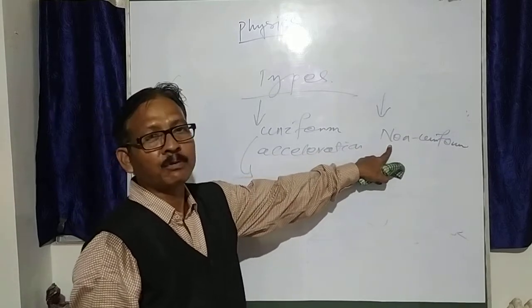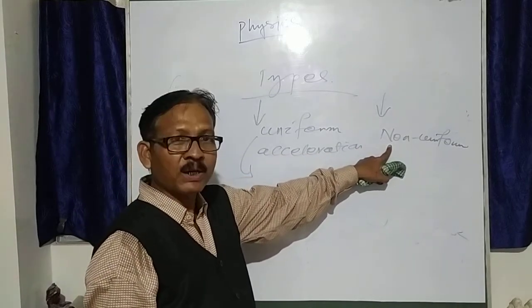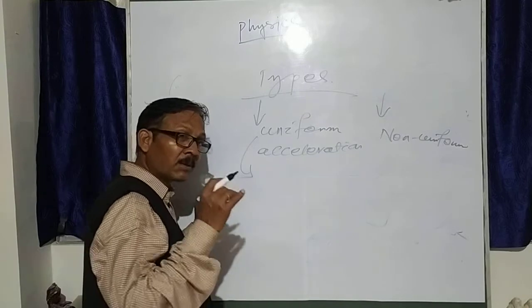Non-uniform means the change in velocity is different in the same interval of time.